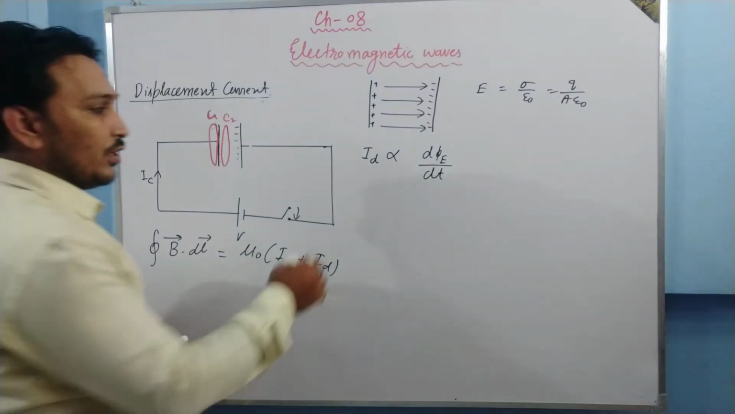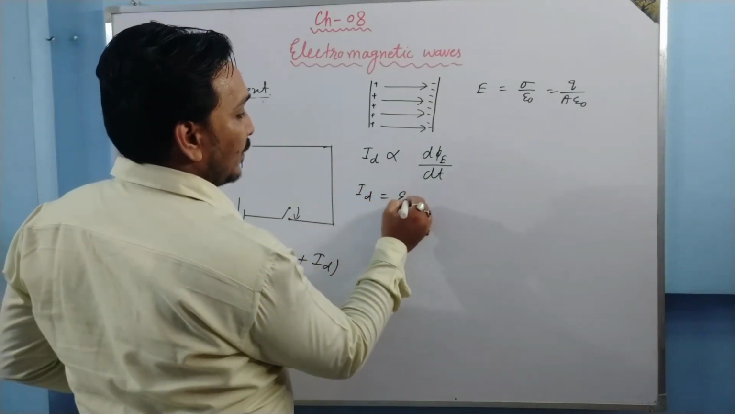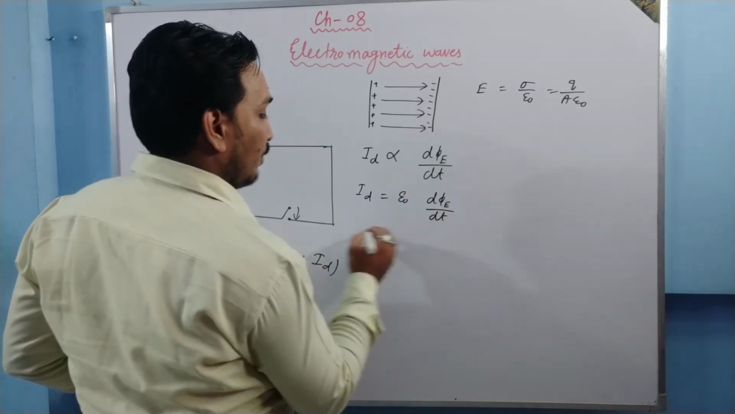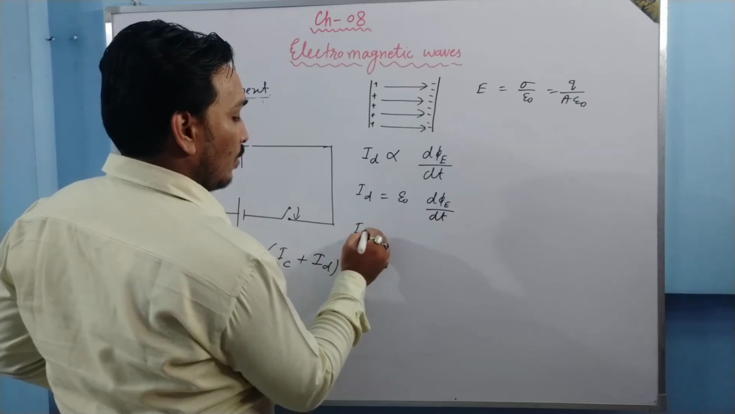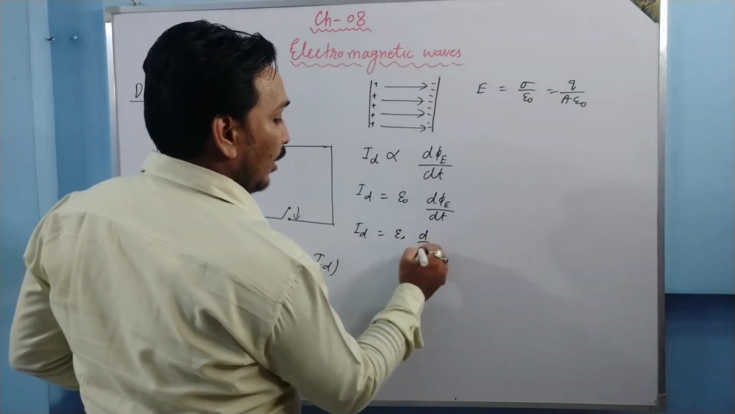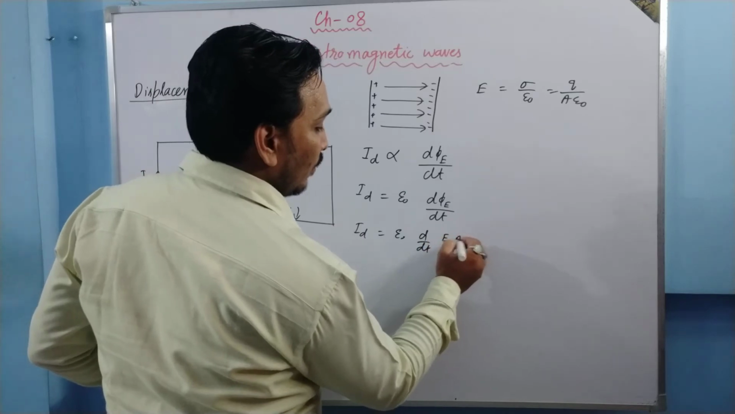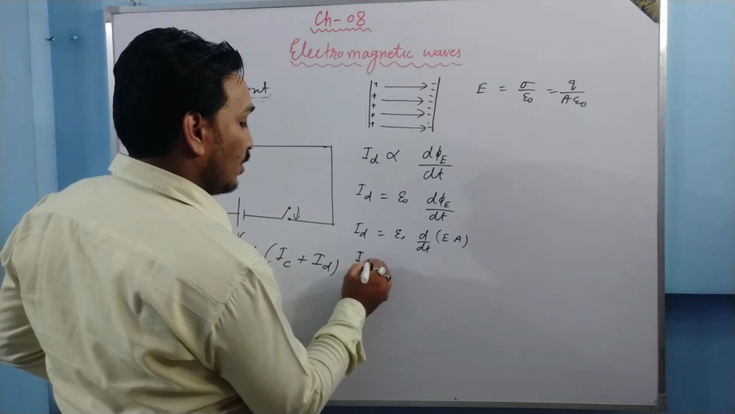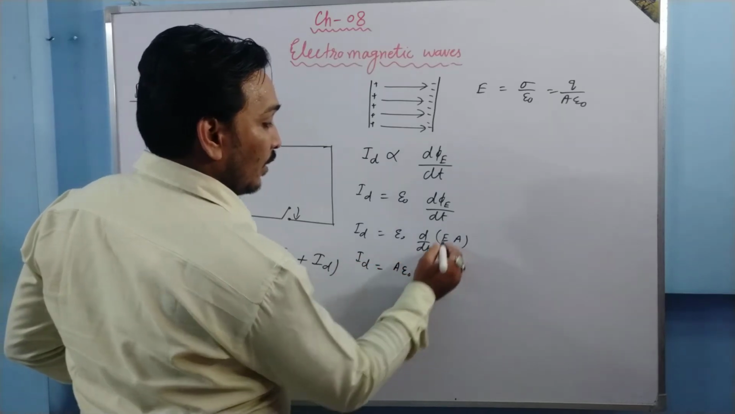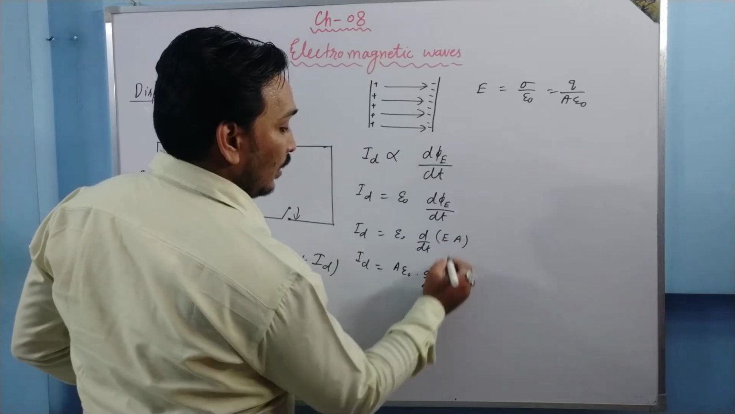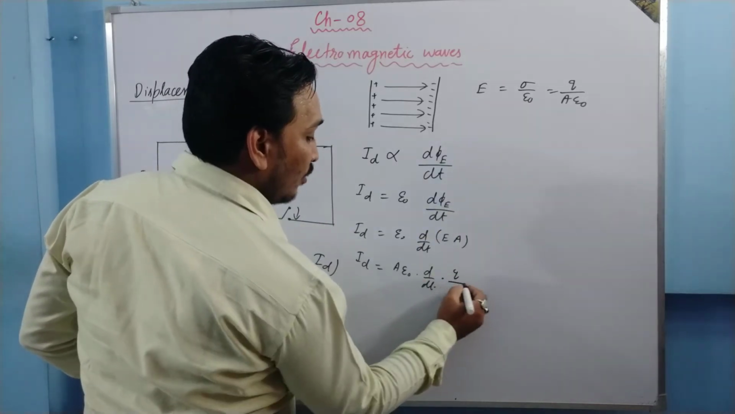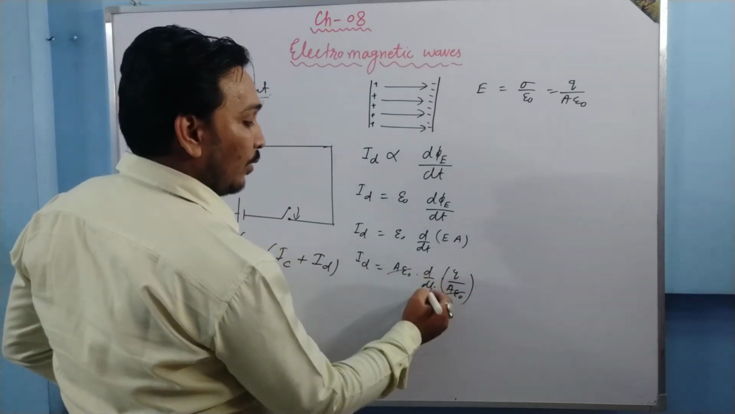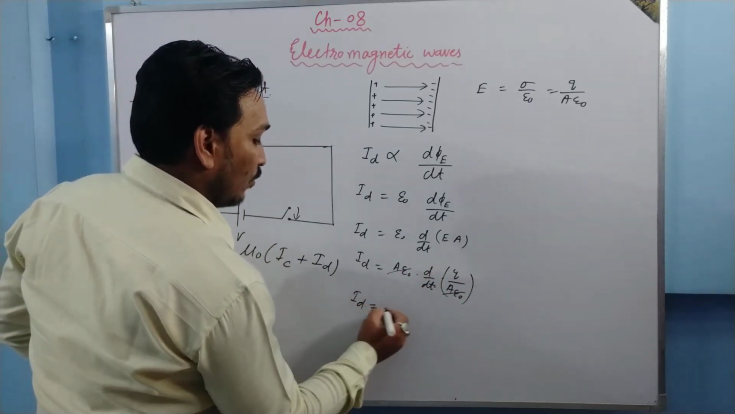If we remove the proportionality sign, we are going to have epsilon naught, because electric field is a factor which depends upon permittivity, upon dt. Now ID is equal to, let us put the value, d by dt of flux. What is flux? It is E into A, electric field into area. Area is not changing, we can take area out of the differentiation. So A epsilon naught into d by dt of E. E is what? Q upon A epsilon naught. Now this A epsilon naught will be cancelled out. dq by dt we are going to have.